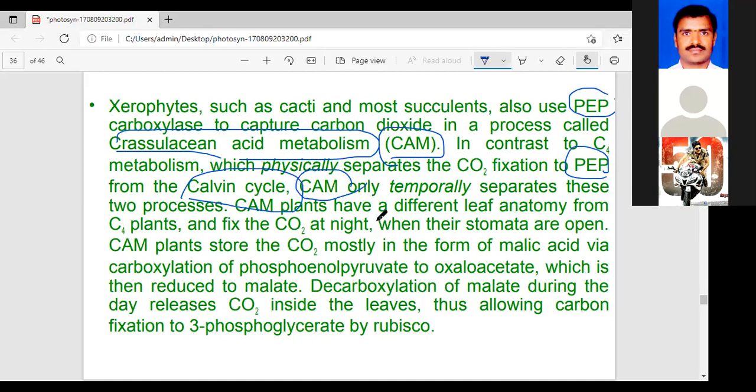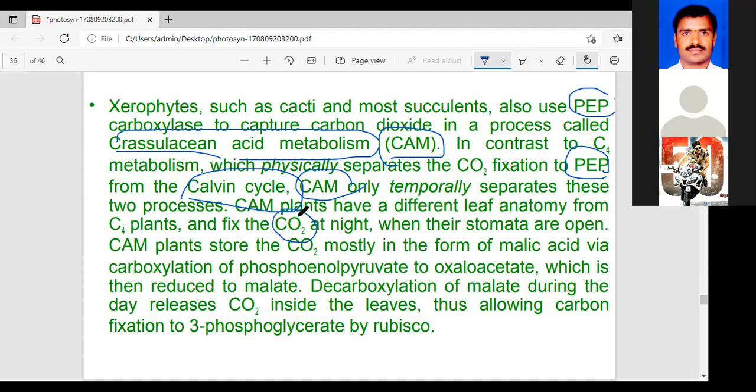Here, CAM plants are different in this one also. In these CAM plants the leaf structure is different. Same as you can study, C4 leaves are also different, no? But here also, in these plants the leaf anatomy is different from the C4 plant. And CO2 is fixed not in the daytime, only at night time. That is the most important.